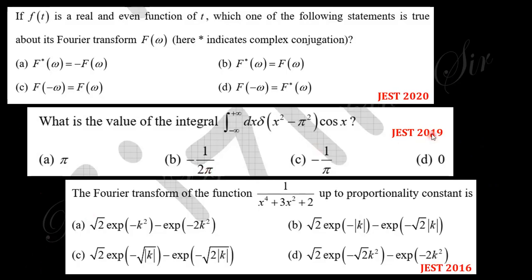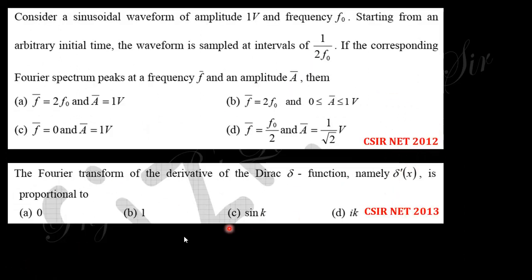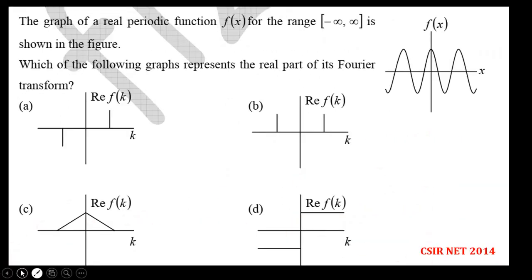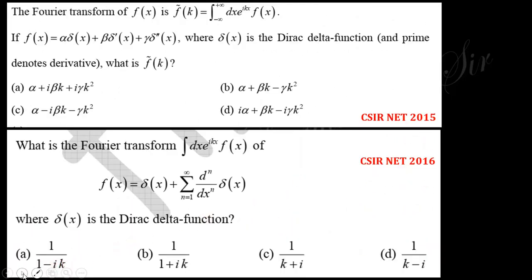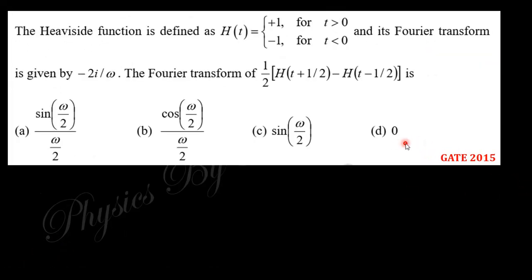And these are the questions which were asked in JEST. Actually in JAM we did not get any transformation question. In the Fourier series, lots of questions were asked in the JAM examination, but you can see the JEST examination also asked this question. CSIR NET frequently asks this question. You can see 12, 13, 14, 15, 16, 18, there are lots of questions. 2015 also, lots of questions in different examinations, and CSIR NET frequently asks them.